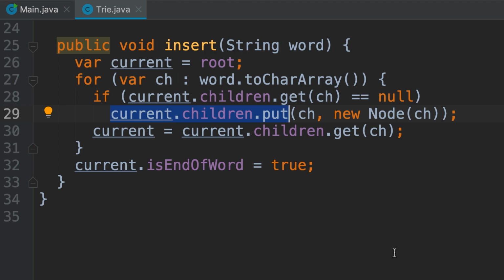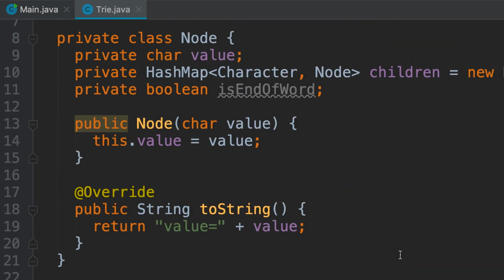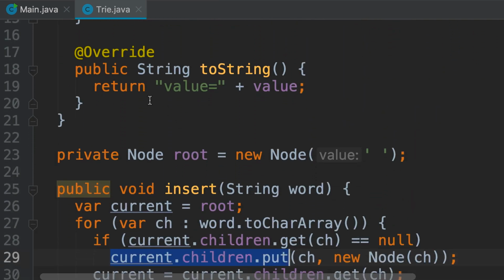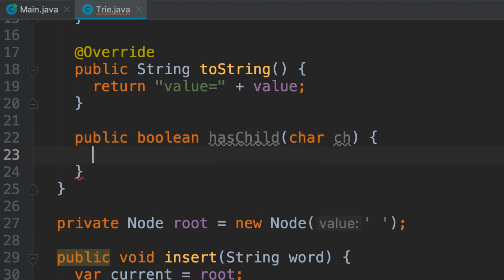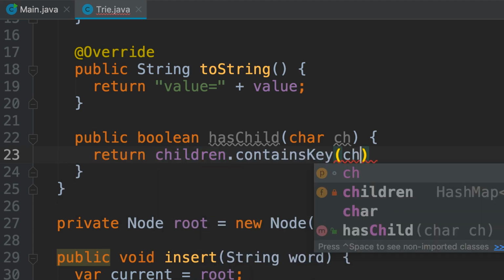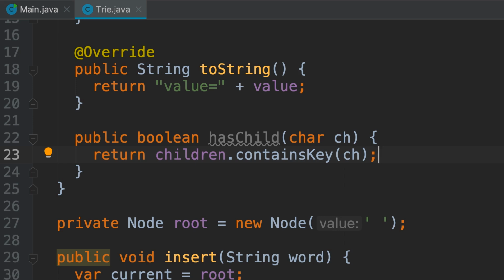So we go back to the node class, and here we add two methods to provide services that the insert method needs. So one of them is a public method, public boolean hasChild, which gets a character. Now here we can write code like this. Return children dot containsKey for this character.